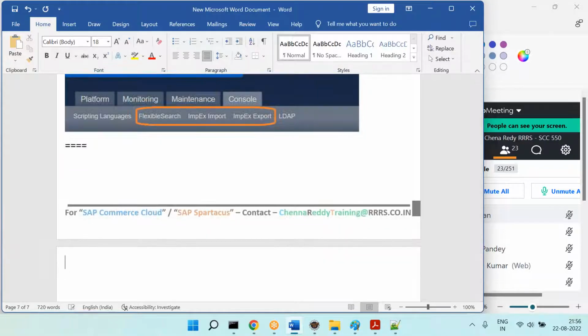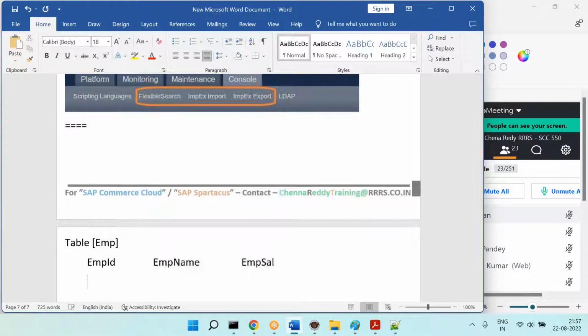Let's say I have a table called employee. So we have employee ID, employee name, employee salary. Even functional people should remember this: what is the meaning of impex, and what is the meaning of flexible search query?